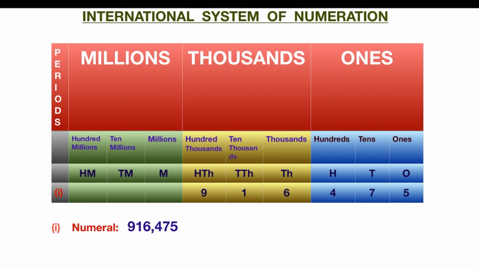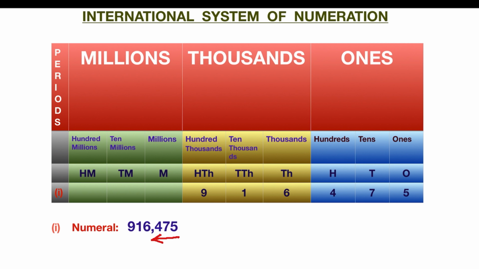So we have to write it in this way, and we have to consider this number from the right hand side. Here you can see from the right hand side, before three digits we have one comma. Why? Because this comma is separating the periods, the ones period and the thousands period.